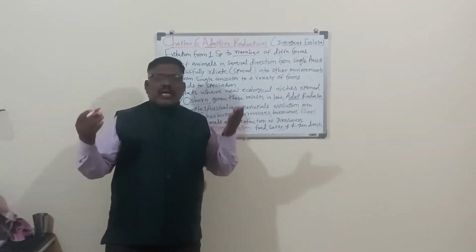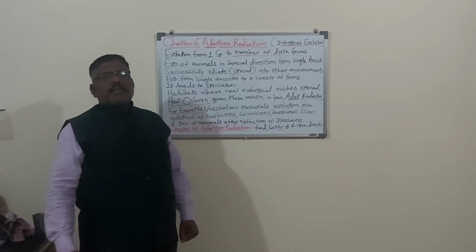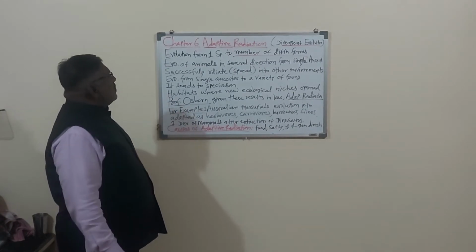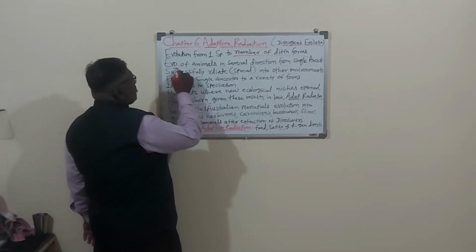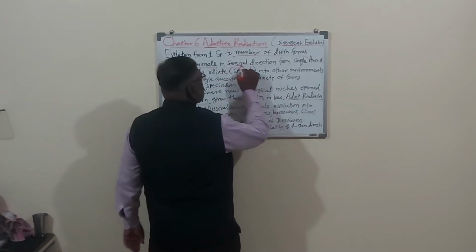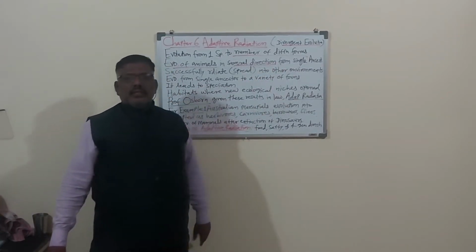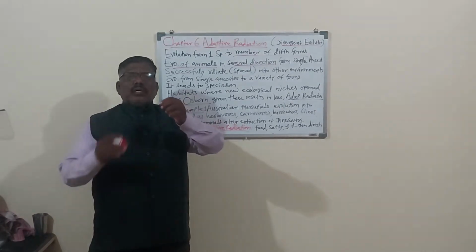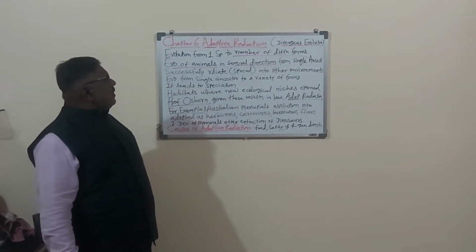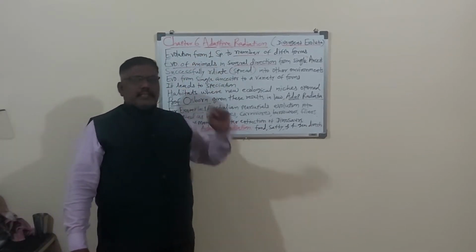A number of definitions are there. We have to write simple, short but sweet definitions. So remember that. Another definition is evolution of animals in several directions, in many directions, from a single ancestor. एका सिंगल अनसेस्टर पासून सेव्हरल डायरेक्शन मध्ये, वेगवेगळ्या डायरेक्शन मध्ये जर ॲनिमलचं इव्होल्युशन होत असेल तर त्याला म्हणायचं अडॅप्टिव्ह रेडिएशन.